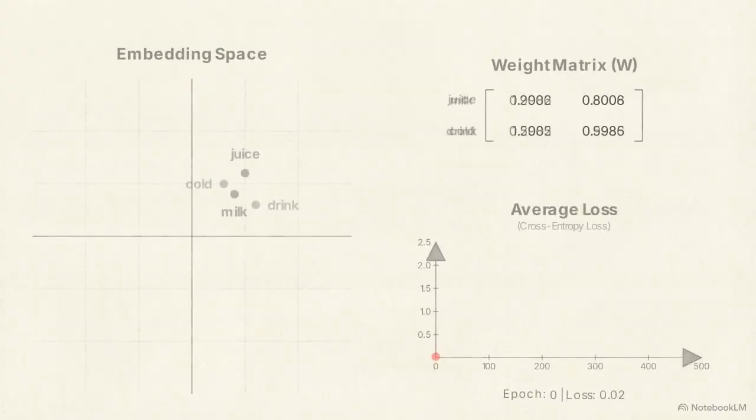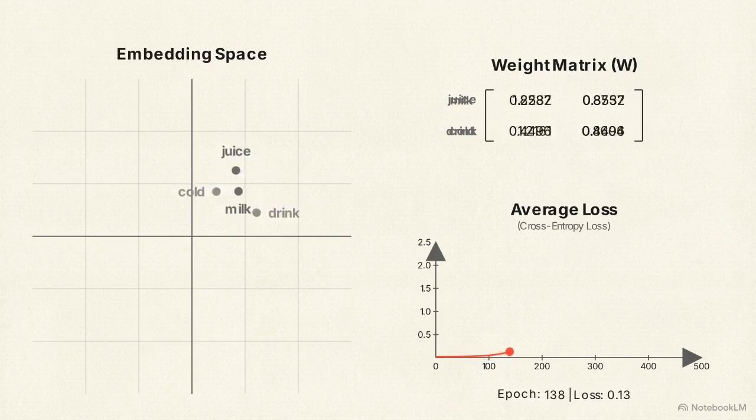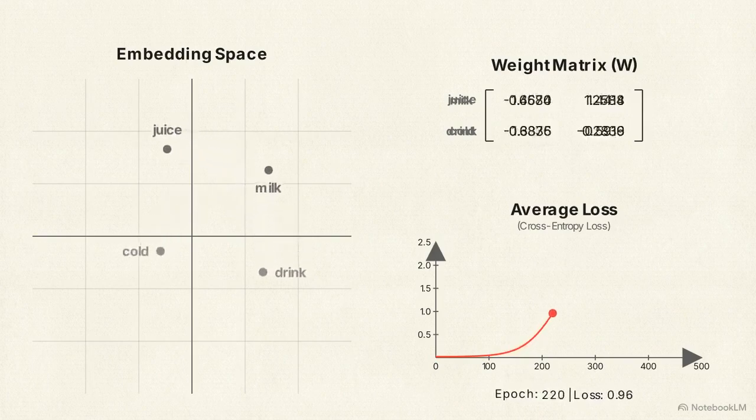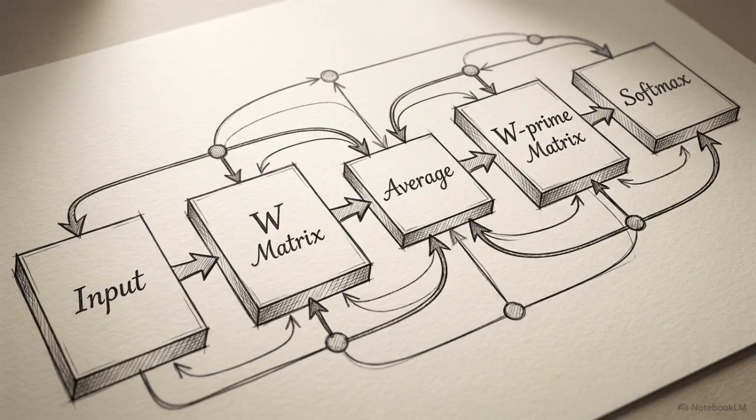During backpropagation, the gradients incrementally adjust the internal weights. Words that frequently appear in similar context windows are slowly nudged toward mathematically similar values in the matrix. This line graph shows the average loss over time. As the model learns the structural rules of the corpus, the error rate drops sharply, approaching zero near the 500 epoch mark. There is a significant distinction in how this architecture is actually used.